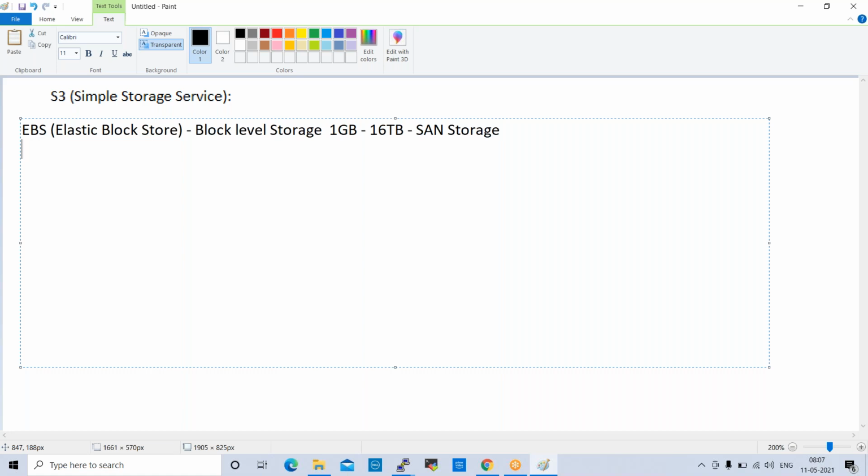Next one is EFS. EFS means Elastic File System. This is file level storage.